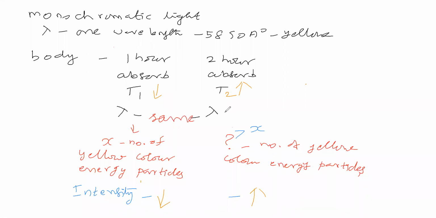Here also the body has absorbed various wavelengths. In that, you take one wavelength, suppose 5890 angstrom. Here the wavelength of light absorbed is 5890 angstrom that we are considering. Now here, X number of yellow color energy particles are absorbed by the body. Is the number of yellow color energy particles absorbed here greater than X, less than X, or the same as X?